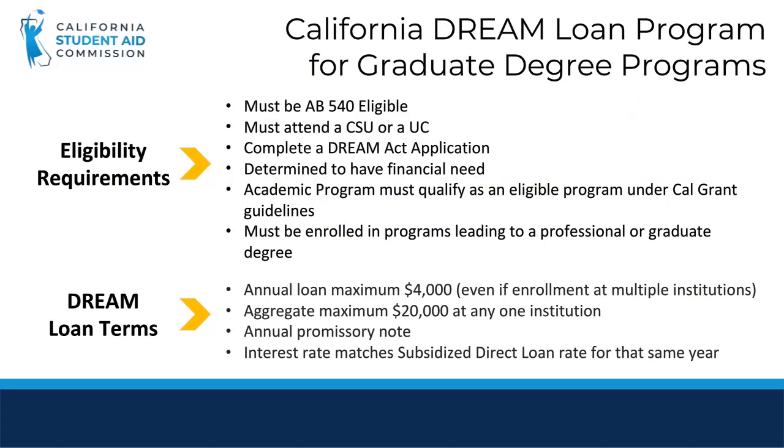One significant change that occurred in the 2020-2021 academic year is that the California DreamLoan program is now available for both undergraduate and graduate students at the CSUs and UCs. These students must meet the eligibility requirements. Senate Bill 354 expands eligibility for the California DreamLoan program to graduate programs at California State and University of California campuses. It is estimated that 500 graduate students will become eligible to receive loans under this bill, according to the CSUs and UCs.